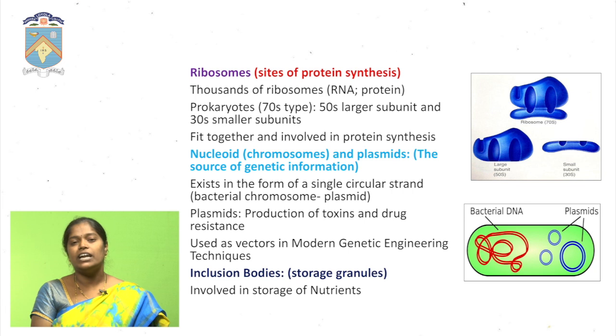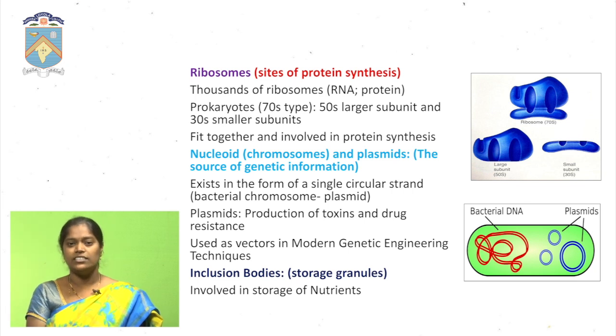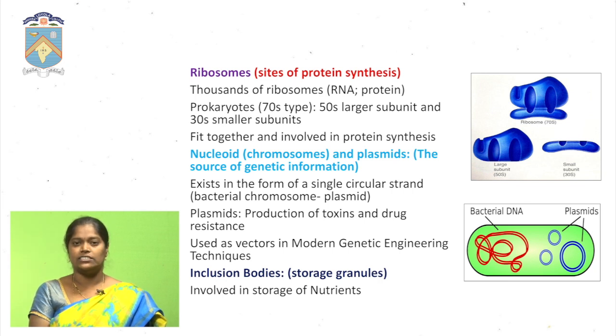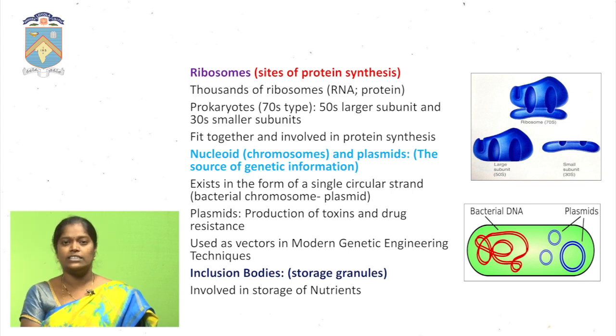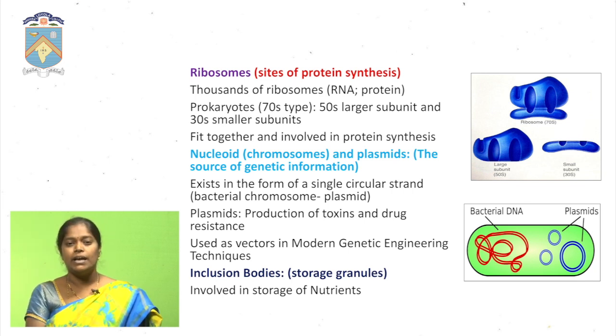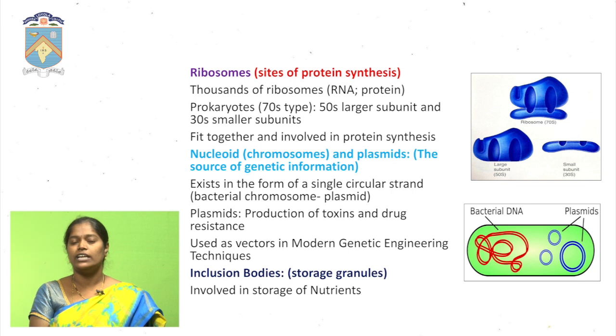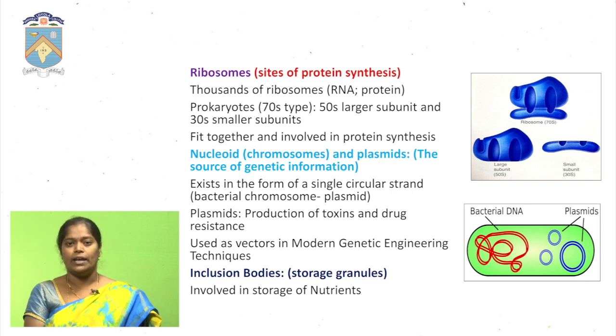The genetic material DNA is present as a singular, circular chromosome. The extra-chromosomal DNA is called plasmids. Plasmids are mainly involved in modern genetic techniques, such as antibiotic resistance and vector cloning. The best example of a prokaryotic cell is E. coli.